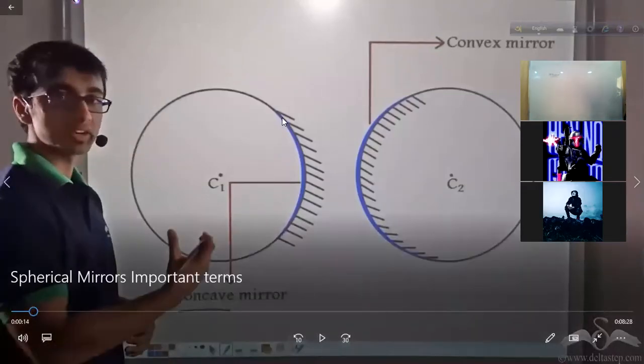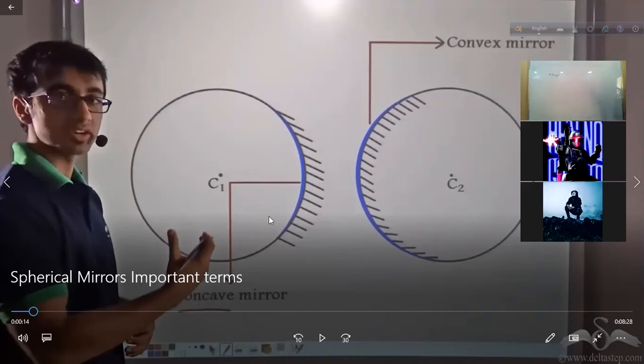See, here what we have done, we have done silvering on the convex surface, right? So as a result, this concave মানে গর্তওয়ালা যে পার্টটা সেটা আসলে একটা মিররে কনভার্ট হইছে. So as a result, we can say this is a concave mirror. And here we have done the opposite. Concave surface is silvering করা হয়েছে, so convex যে সারফেসটা সেটা একটা মিররে কনভার্ট হয়েছে, so this is convex mirror.